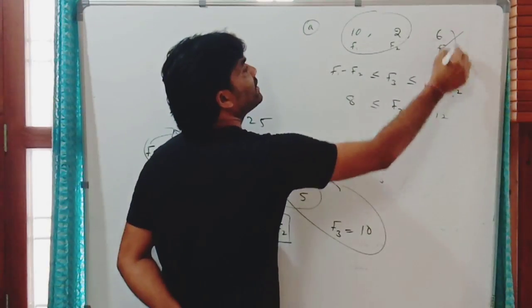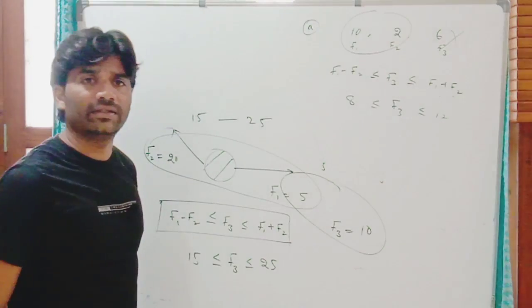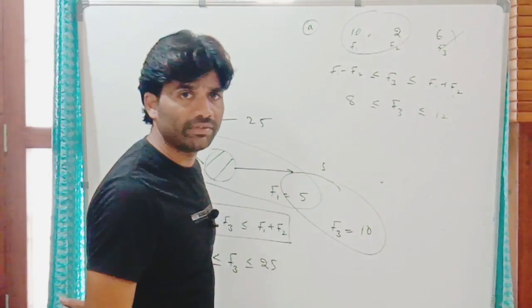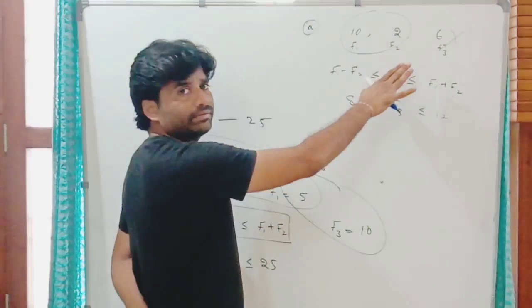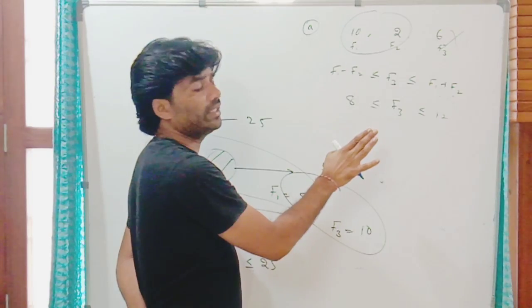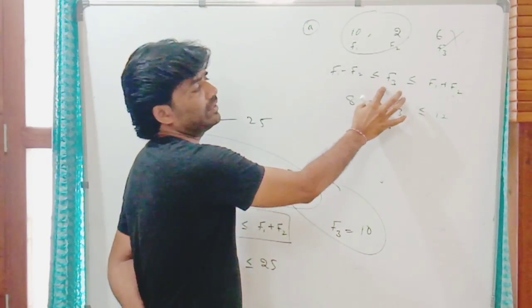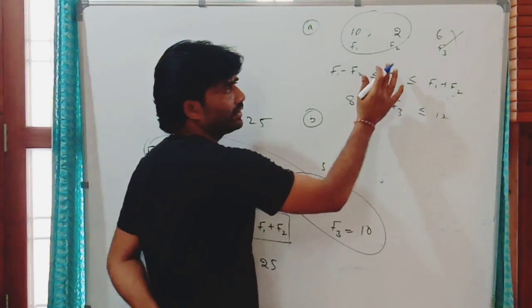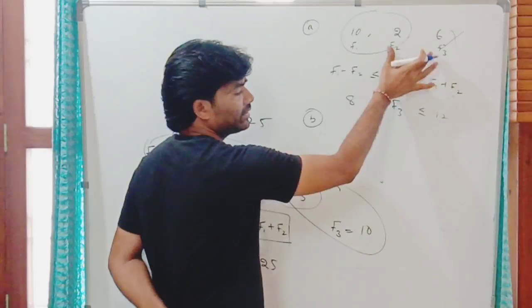So this set of forces cannot keep the system in equilibrium. Clear? It doesn't obey this condition.